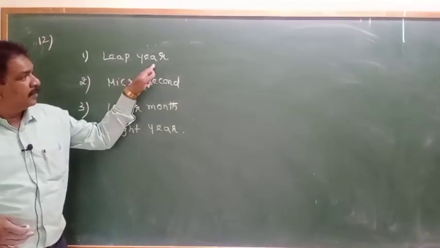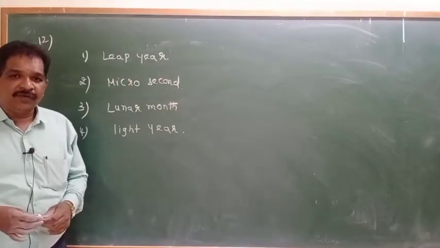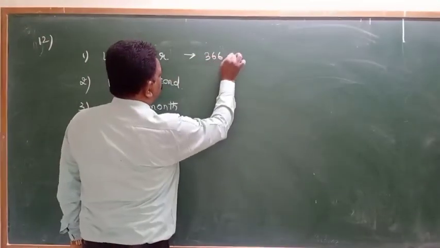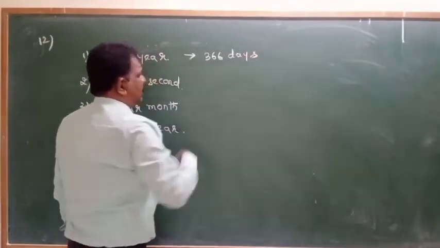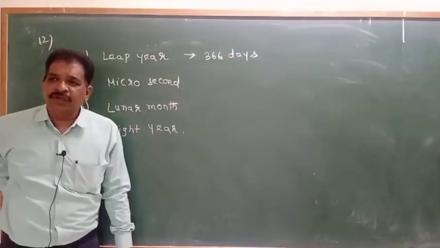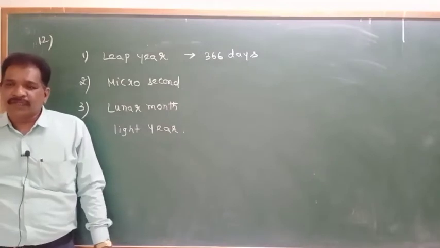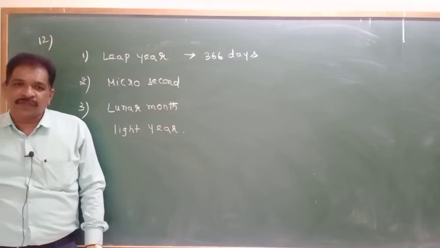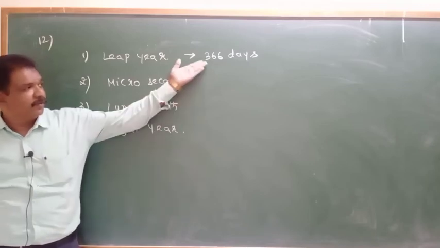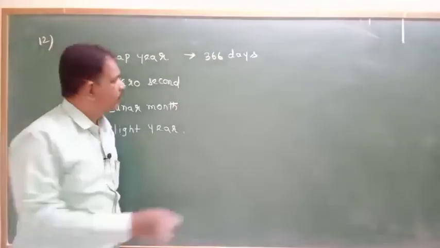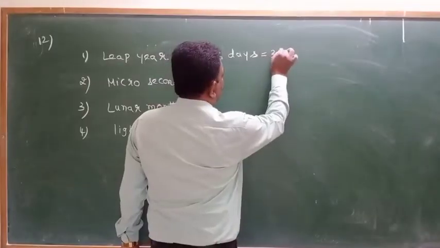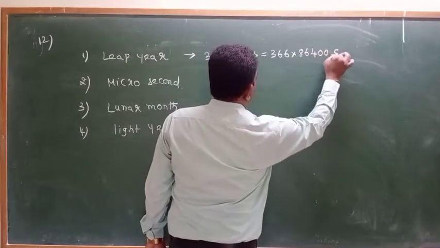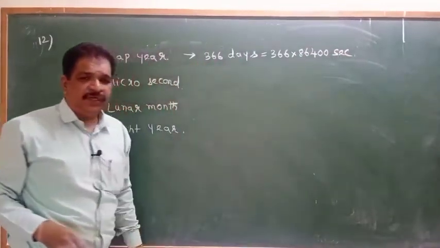Leap year means generally every year will have 365 days, leap year will have 366 days. Day will be the unit of time only. One day means 24 hours or 86,400 seconds. So this will be a time unit only. Okay, this is what 366 into 86,400 seconds. It is a unit of time.